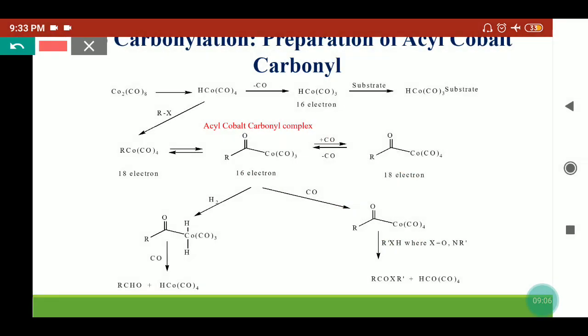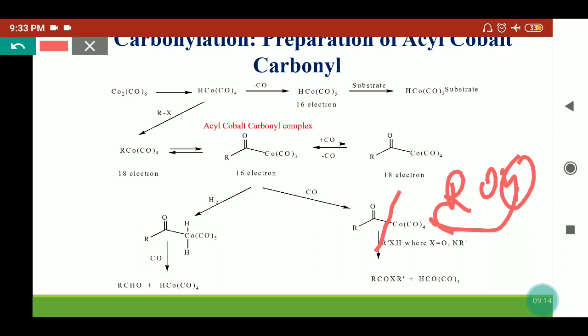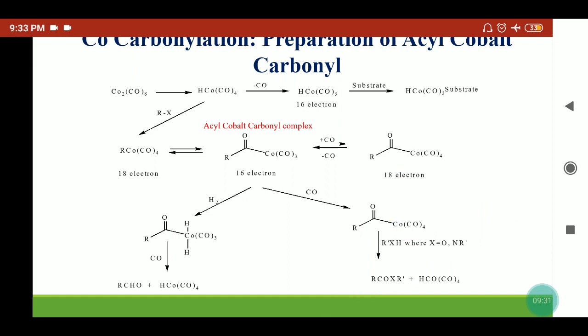This bond will break, and suppose we are taking an alcohol, this hydrogen will go with the tetracarbonyl cobalt anion and the OR group will attack the carbonyl carbon, so we'll get the ester. Or if amines are the attacking reagent, then from the acyl tetracarbonyl cobalt complex we'll get the amides. So using different reaction conditions, the acyl cobalt carbonyl complex can be used to prepare aldehydes, esters or amides.